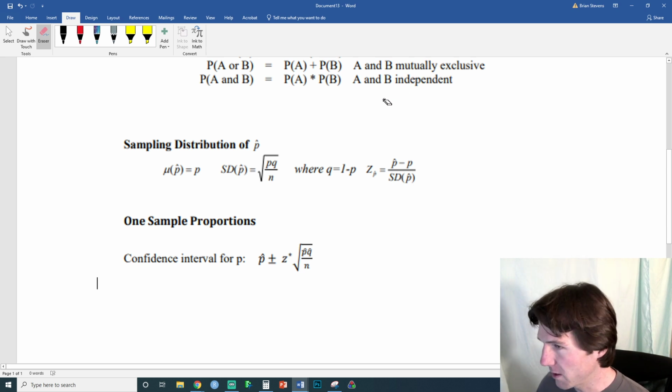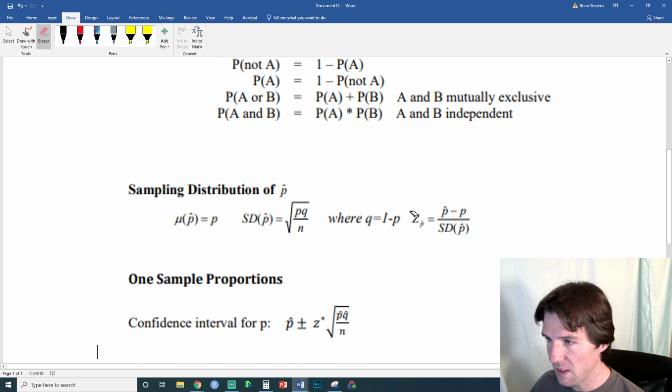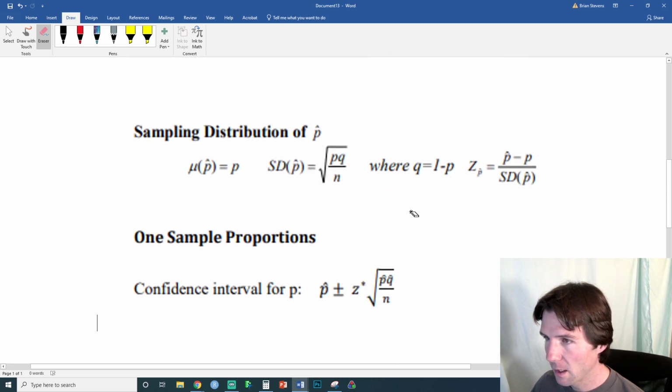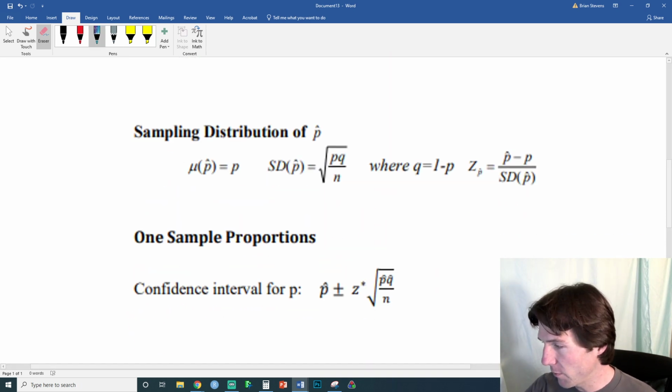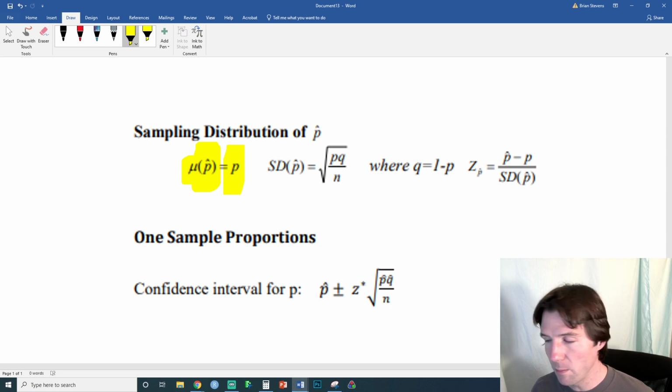And what do we see? Let's zoom in really big so everyone can know exactly what I'm talking about here. So we have first that the mean for the distribution of p hat is equal to p. So it's important we can identify what each one of these are.